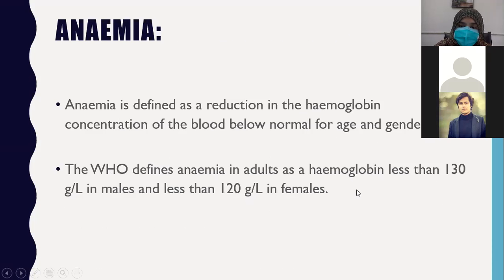So if a male patient has less than 13.0 gram per deciliter hemoglobin, he is anemic, and if a female has less than 12.0 gram per deciliter hemoglobin, she is anemic. So less than 12 for females and less than 13 for males.